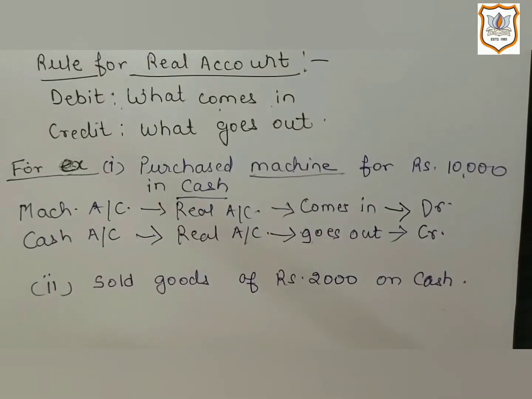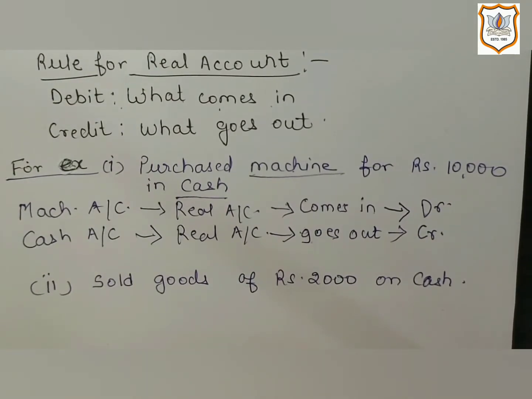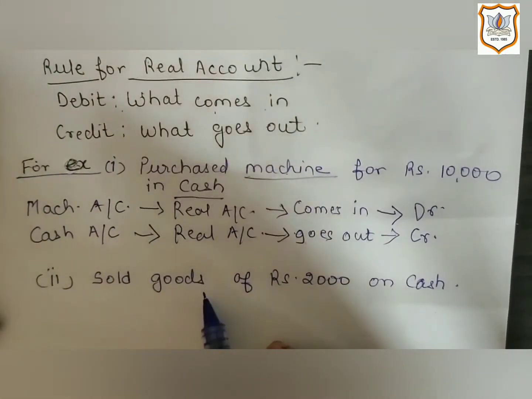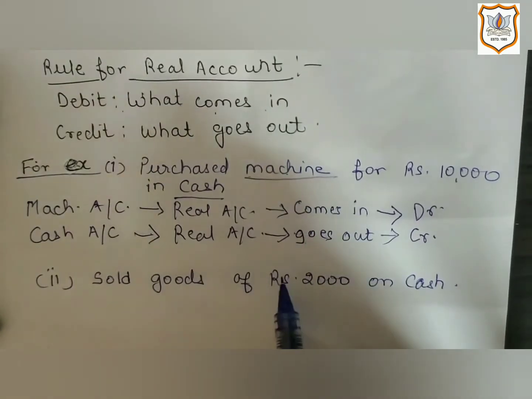And I have already explained you in previous video that various types of account arise due to goods related transaction as per the situation. That means if goods are purchased, then purchase account will arise. If goods are sold, then sales account will arise. Similarly, purchase return accounts, sales return account are there. So these are the accounts which arise due to goods related transaction. So here two accounts will come under real account.